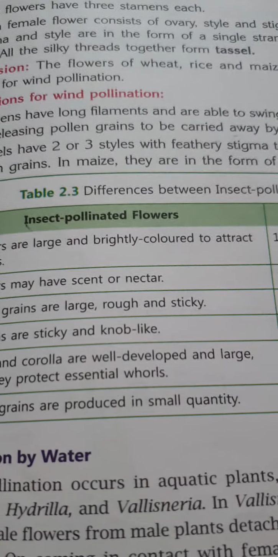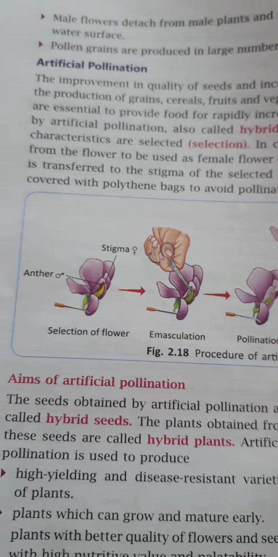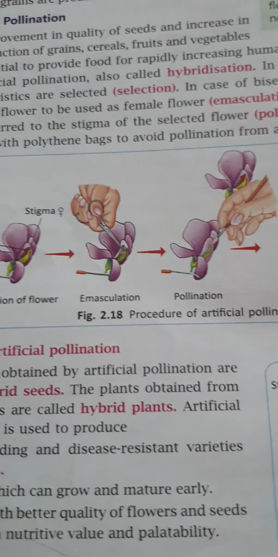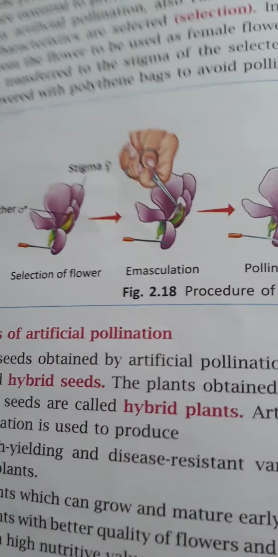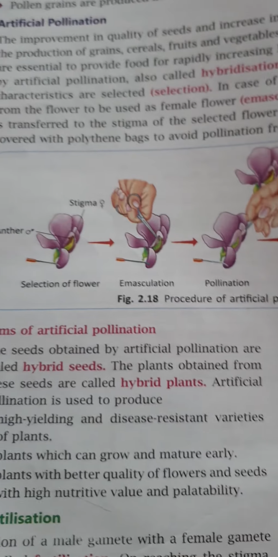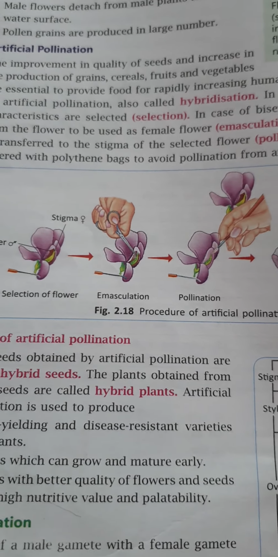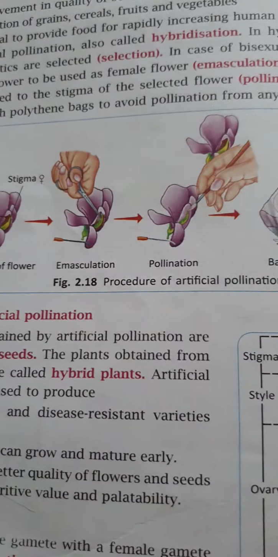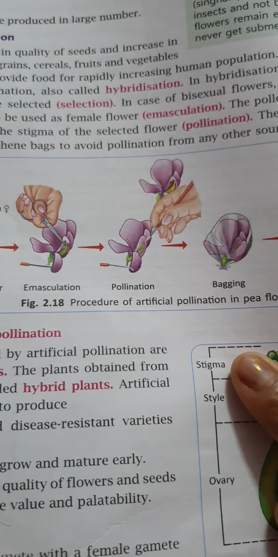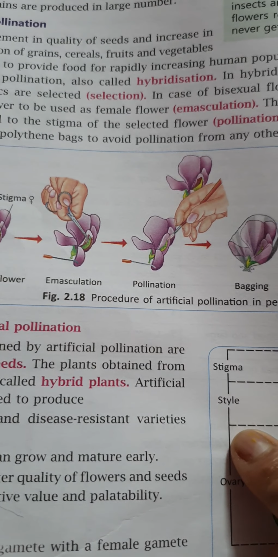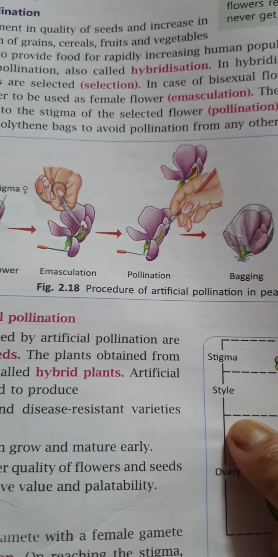So, students, I have completed this topic. In the next video I will be covering the last topic of this chapter, that is artificial pollination. After this we will be moving towards the human reproductive system. Till then, go through the video and listen to what I am saying. If you have any problem, do ask me. Otherwise, you can go through the videos and the book.